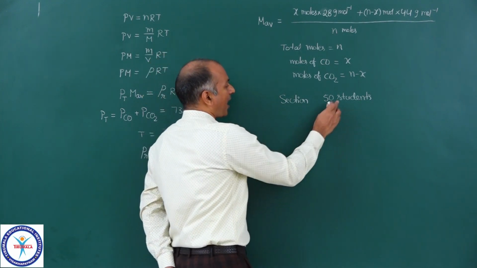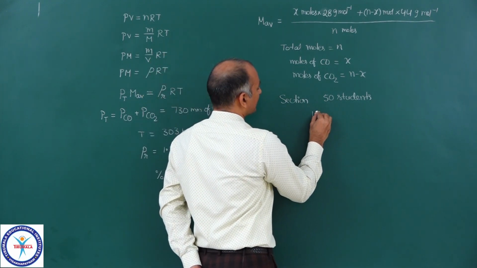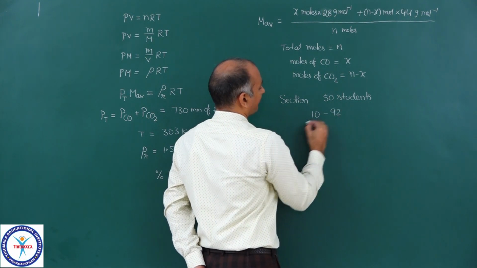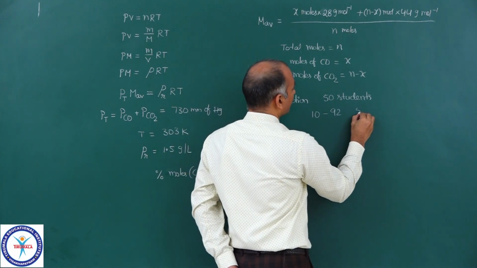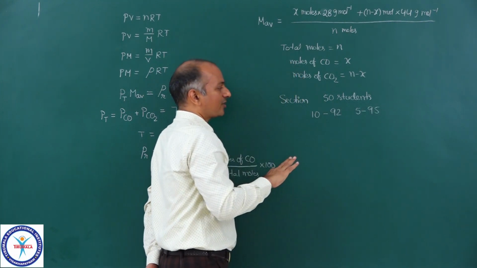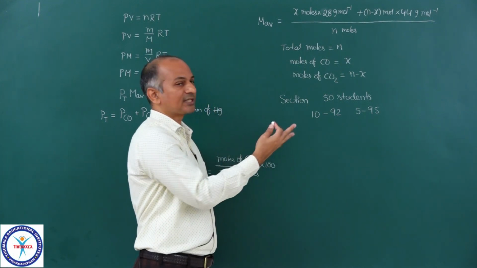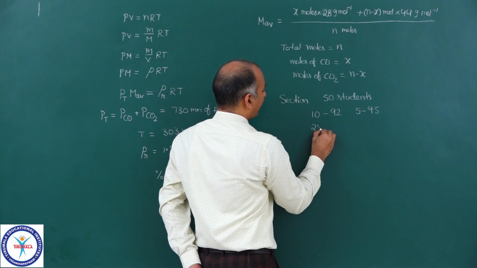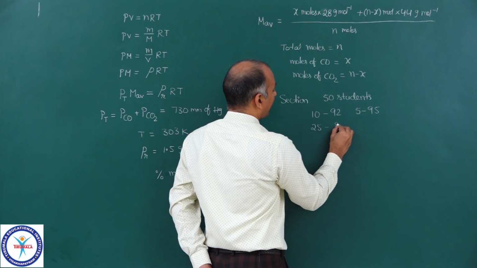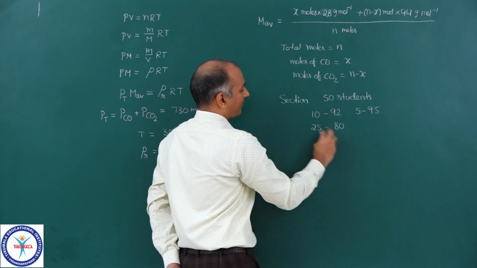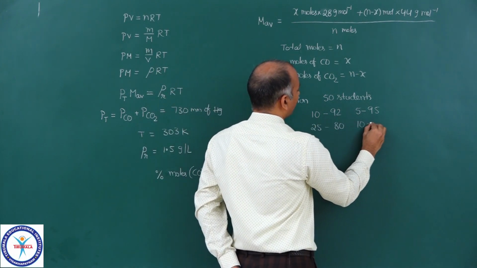Suppose out of 50 students, 10 students got 92 marks out of 100, and 5 students got 95 out of 100, and 25 students got 80 marks out of 100. 25 plus 5, 30, plus 10 is 40, the rest 10 students got 75.